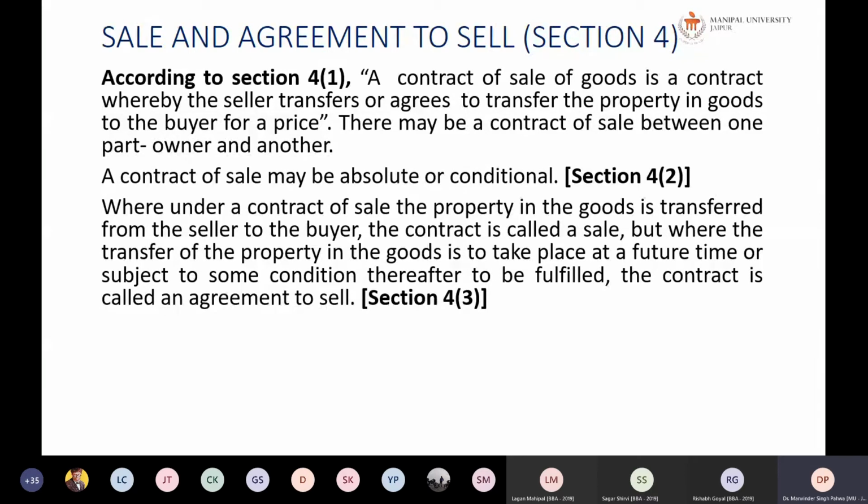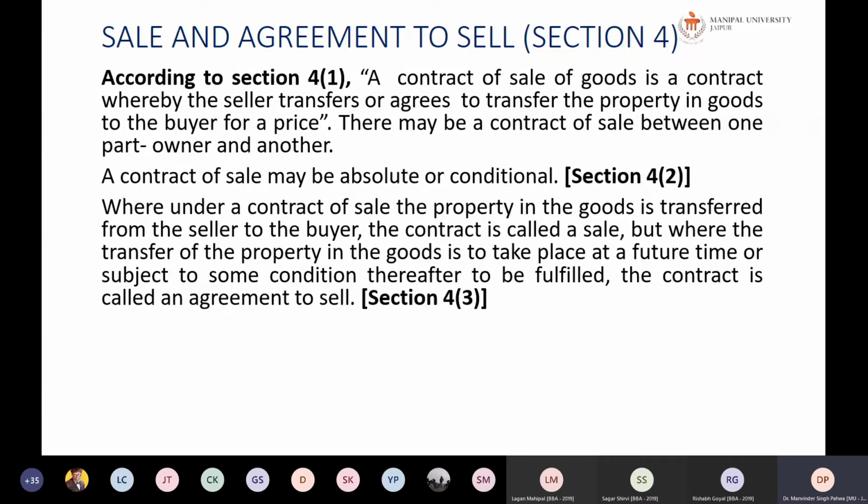But where the transfer of property in the goods is to take place at a future time, or subject to some condition thereafter to be fulfilled, meaning contingent, the contract is called an agreement to sale. Here we are talking of future and contingent goods, whereas in a contract of sale the goods are existing goods.